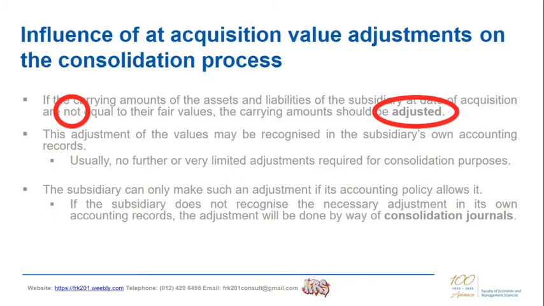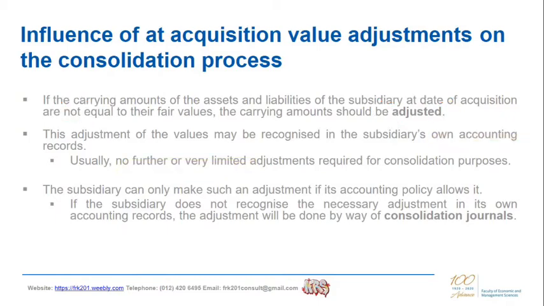These value adjustments could be necessary with regards to any asset or liability, including depreciable and non-depreciable property, plant and equipment, investment property, and inventories. These adjustments to the values may be recognized in the subsidiary's own accounting records. In such a case, no further or very limited adjustments will be required for consolidation purposes.